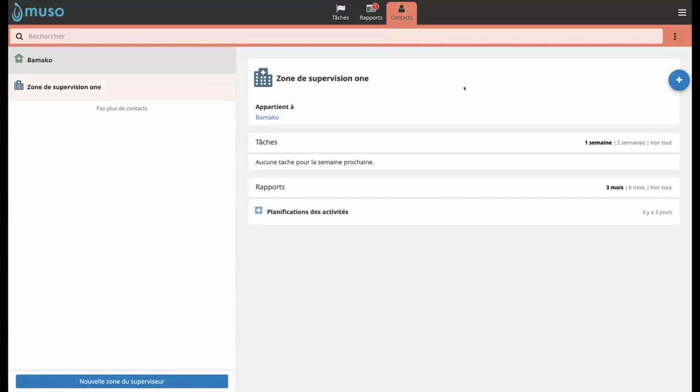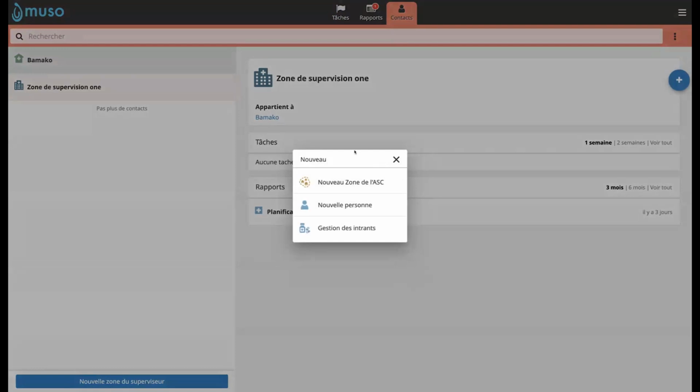Fantastic. So now I am connected with a manager account, and I will be doing this distribution of the inputs to this area of supervision.